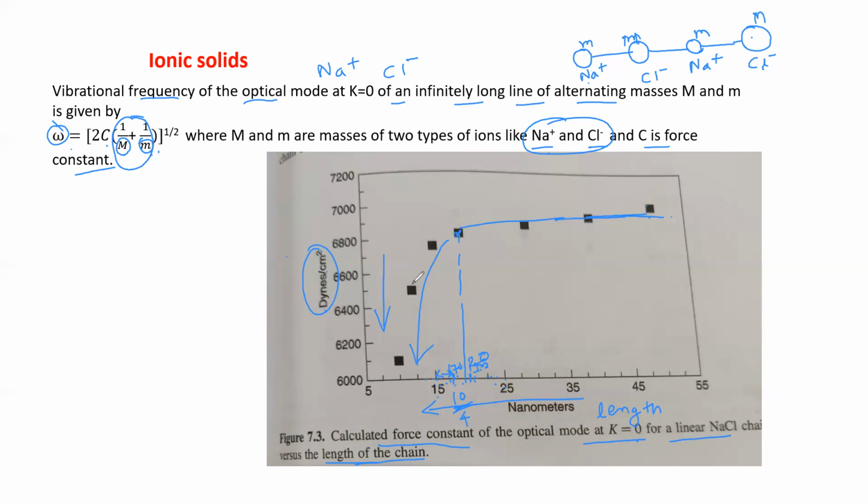Okay, so what is the summary? What is the gist of this topic? If we change the length in the nanometer regime, after a certain length, or below that certain length, the characteristic length, we will observe that there is a drastic change in vibrational frequency. Okay.